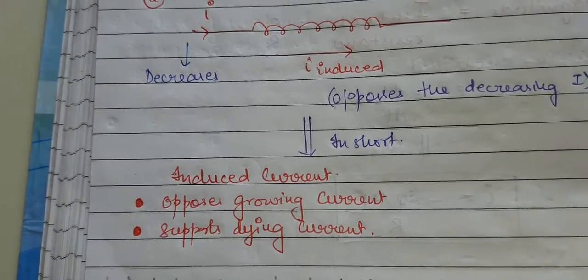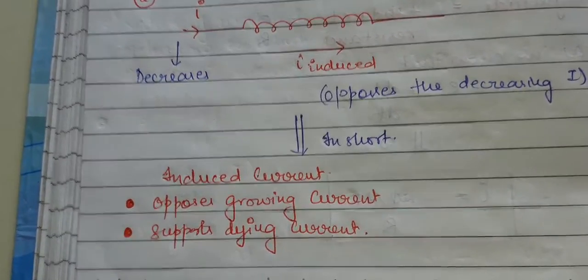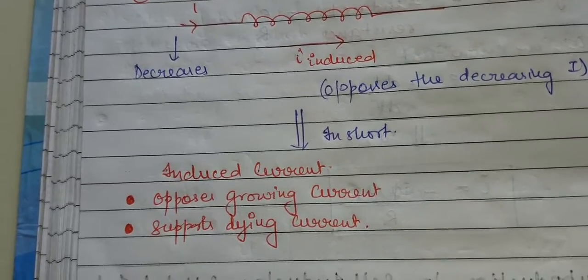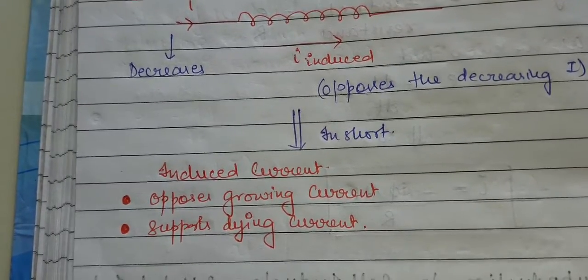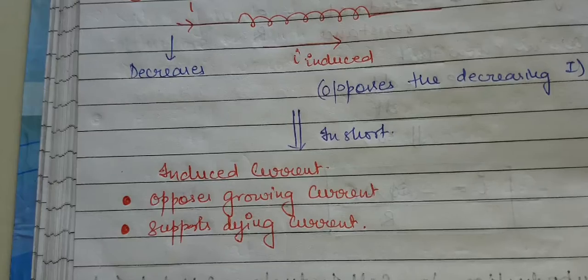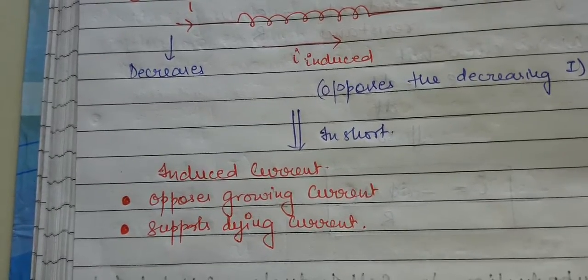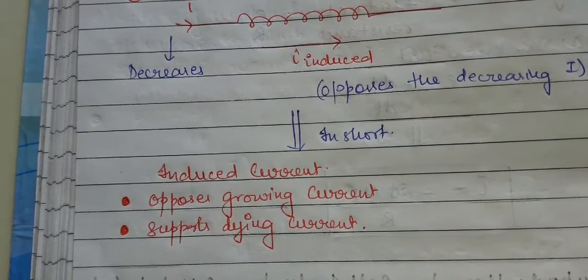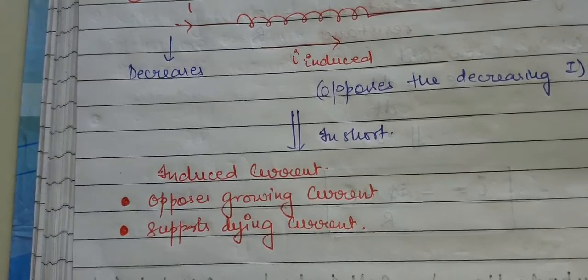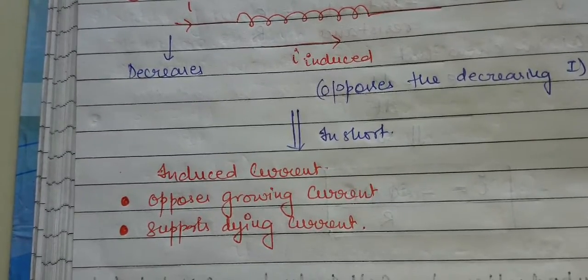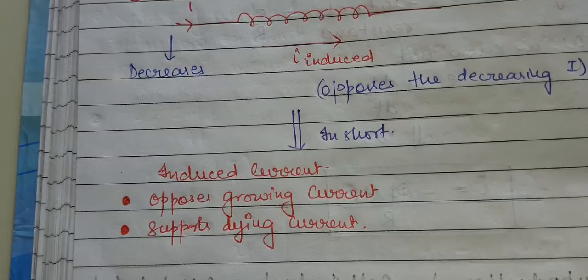Whatever the reason of producing it, if the current flowing in the circuit is increasing, the I induced doesn't want this I to increase in the circuit. So the I induced will oppose the increase of the current, means the flux because of which the I induced is produced, it will oppose that. Now in the second condition, the I induced has supported the dying current.